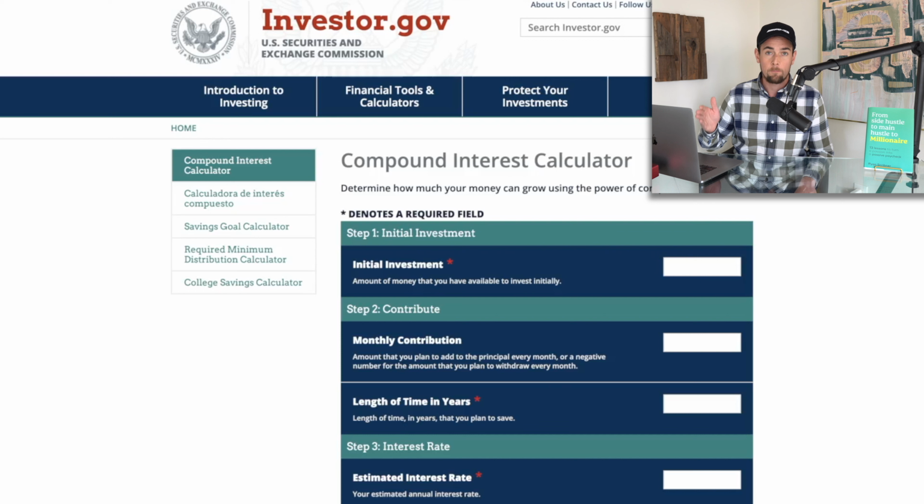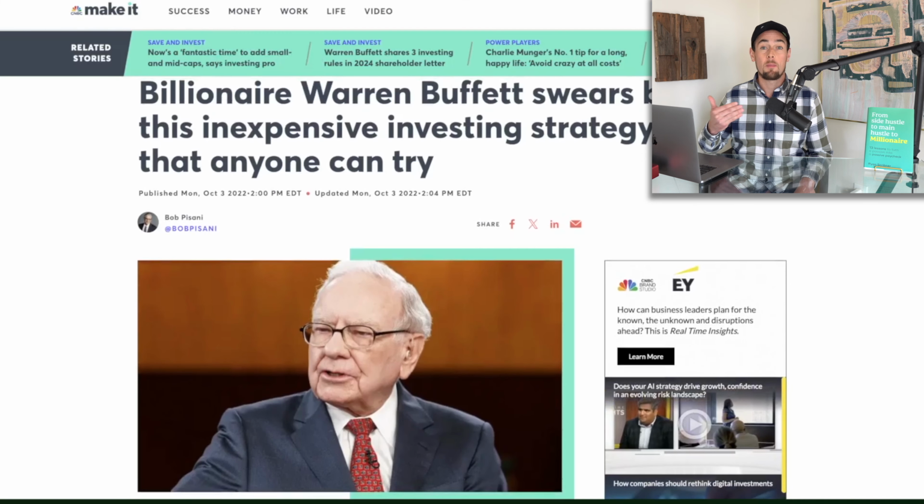But what we're looking at here is a compound interest calculator on the investor.gov website. And we're just going to do a couple of quick examples here showing you how a passive index fund investing strategy is the best approach out there for becoming a millionaire in the long run, leveraging the stock market. And of course, I don't expect you to just take my word here.